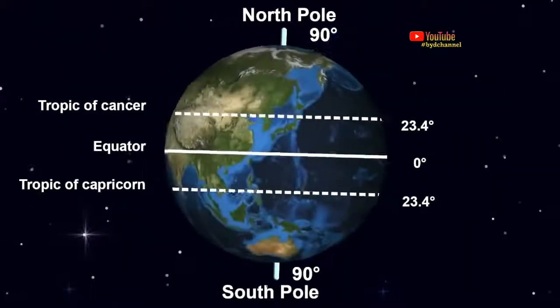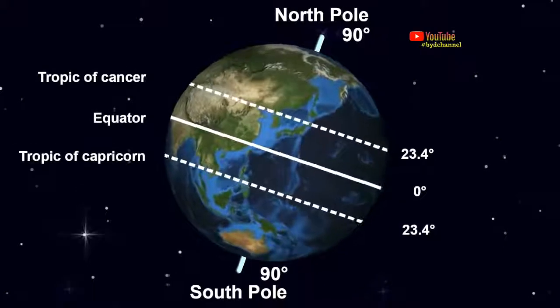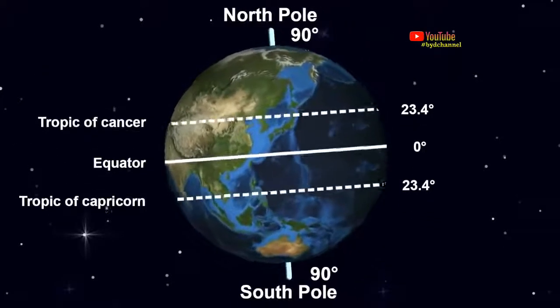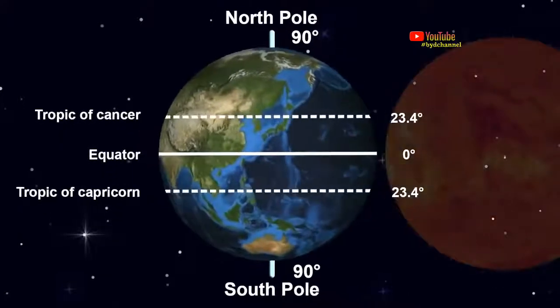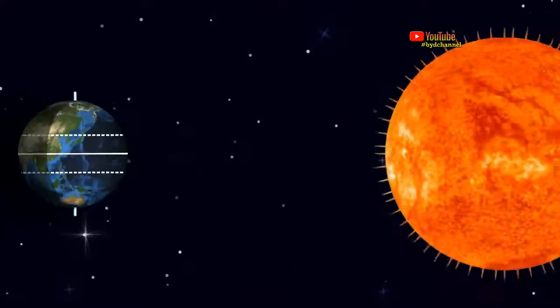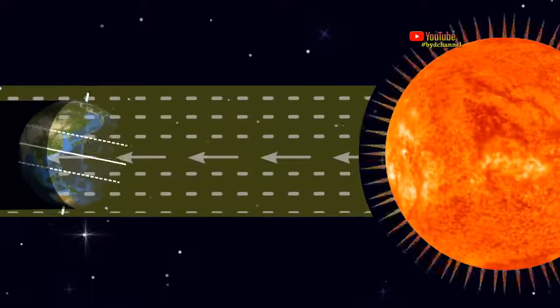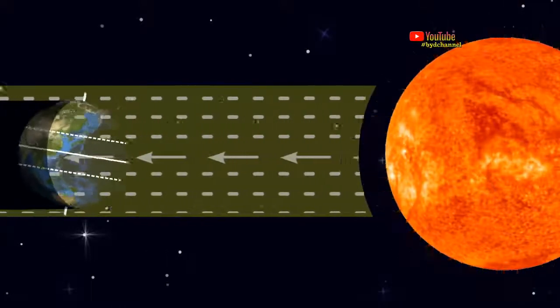The equinox occurs because the Earth moves around the Sun in an oblique motion. The slope is about 23.4 degrees. This is what causes the Sun's rays to not always hit the center of the Earth, or the equator.